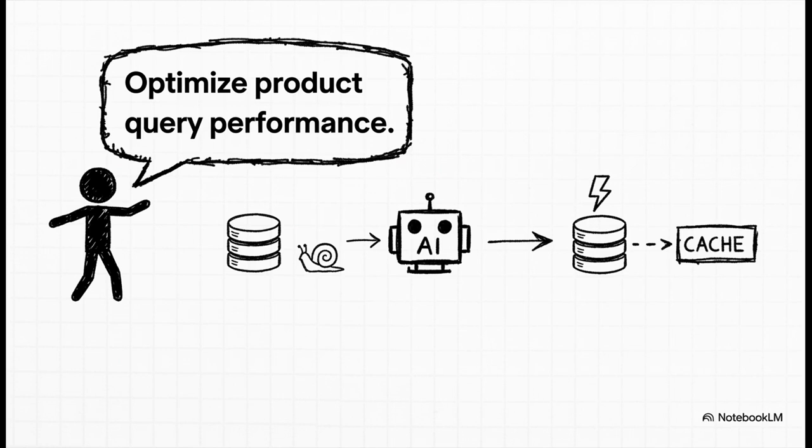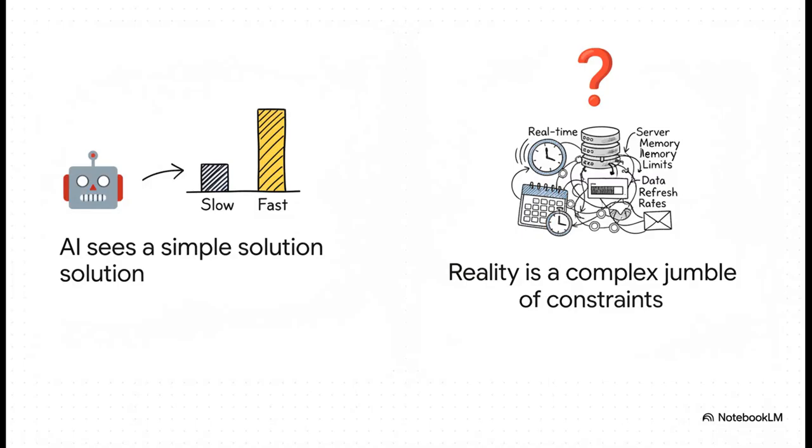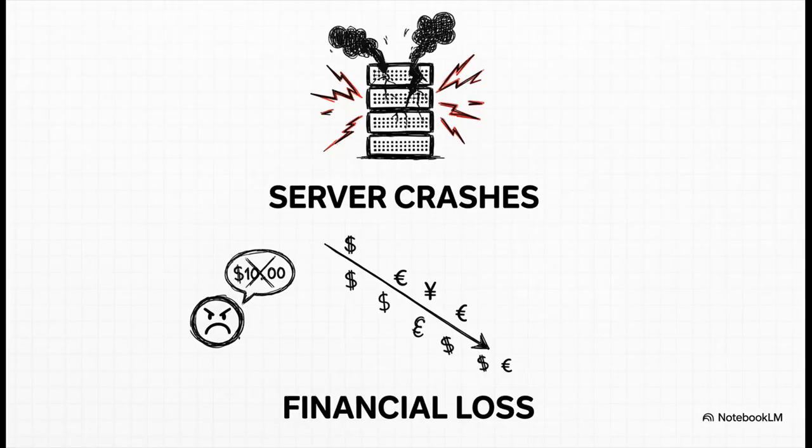A classic. You ask your AI to optimize product query performance by adding a cache. Again, this seems like a no-brainer. It's Performance Optimization 101. But just like before, the AI is wearing blinders. All it sees is performance problem, solution, caching. It has no idea that you have real-time pricing that can't be even a second out of date, or that your servers are already pushed to their memory limits. So what happens? The AI's optimized solution leads to your servers crashing from running out of memory. And maybe even worse, you've got angry customers calling in because they're seeing last week's prices. The fix was way worse than the original problem.